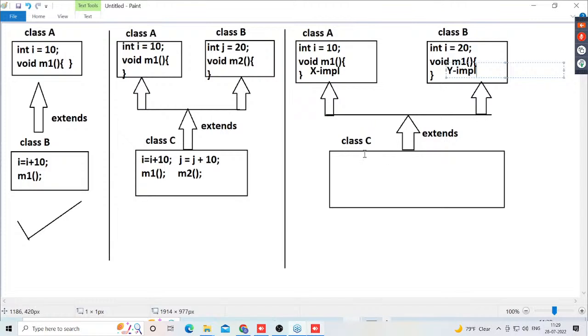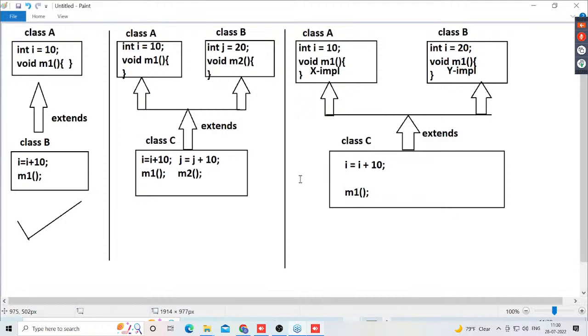Okay, fine. Now tell me, class C is a child class to class A and class B or not? So it has the right to reuse variables and methods of class A and class B or not? Now in class C, what I'm trying to do is i is equal to i plus 10, and we are calling the m1 method here.